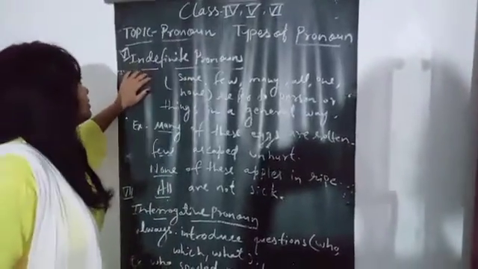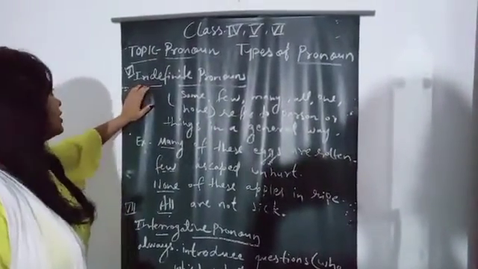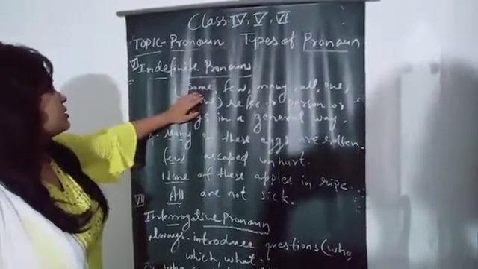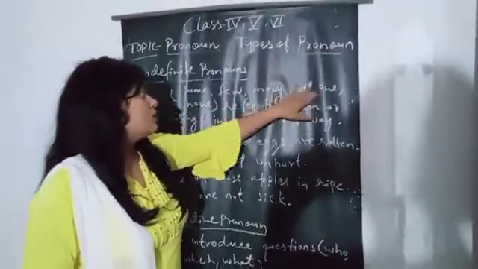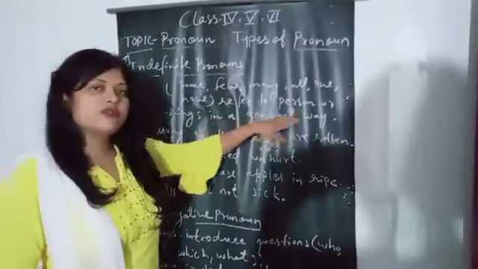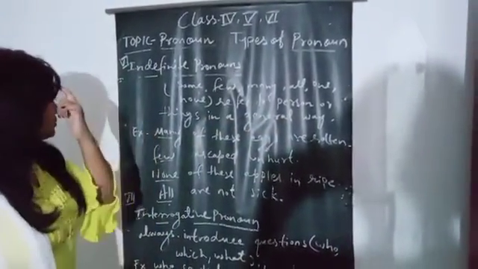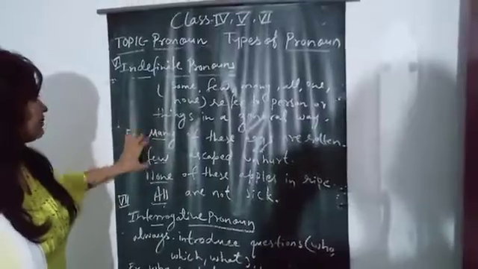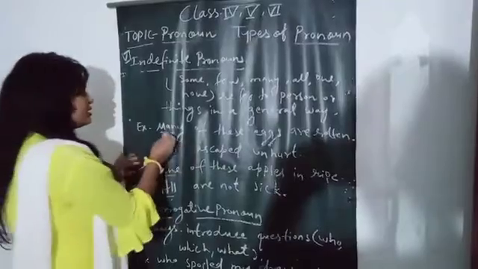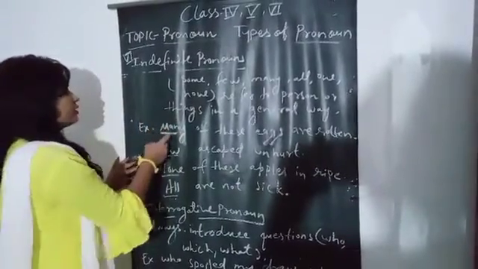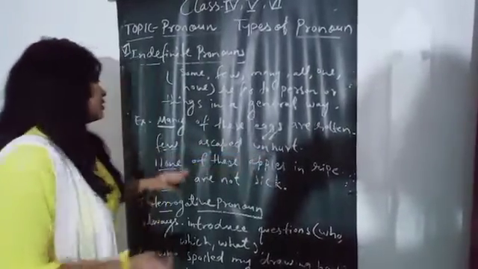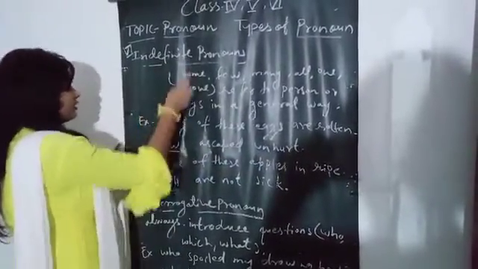Next topic, types of pronoun: indefinite pronoun. Indefinite pronouns, such as some, few, many, all, one, none, refer to persons or things in a general way. See the examples. Many of these eggs are rotten. In this sentence, many is an indefinite pronoun. Few escaped unhurt. Few is an indefinite pronoun.